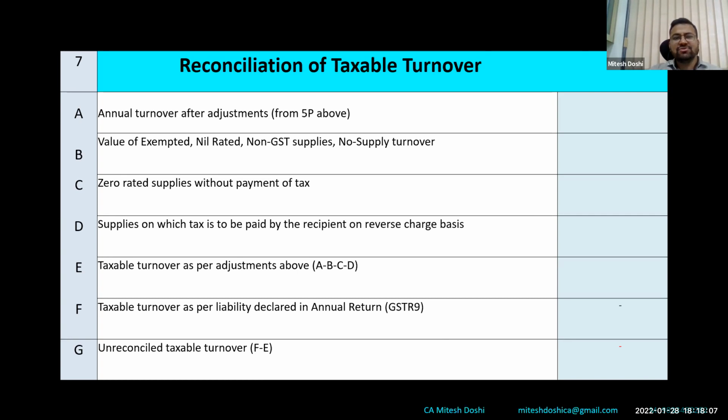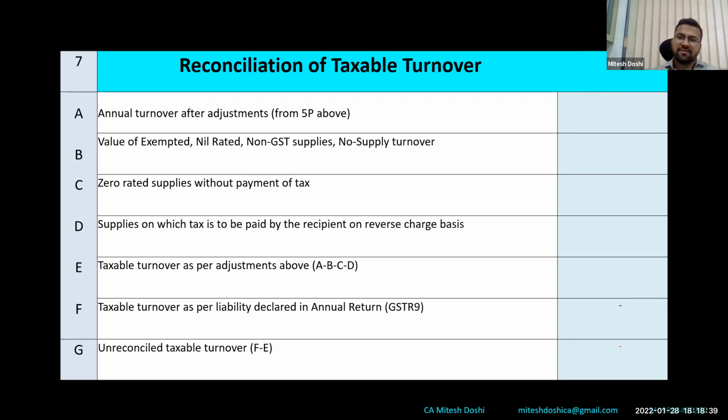So after that, 7C is zero rated supplies without payment of tax. As I said, under LUT or bond, you can export. So SEZ supplies are also to be disclosed here in 7C. Above, we have seen in table 4 of GSTR 9 that exports with payment of tax and SEZ with payment of tax are to be shown separately. However, here it is to be clubbed together, whereas in table 5 where we show it separately, it is to be clubbed here together.